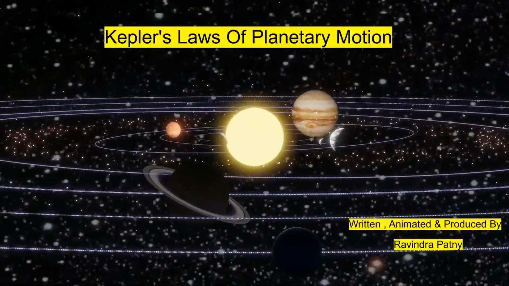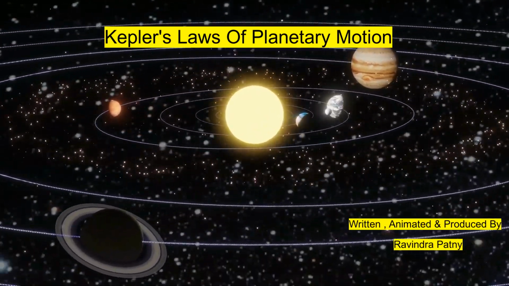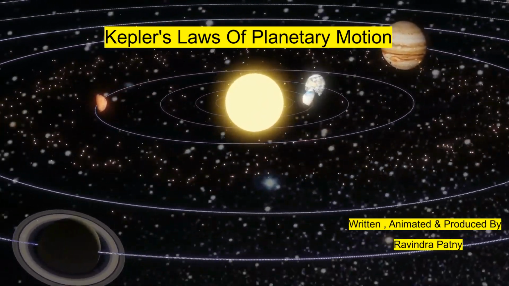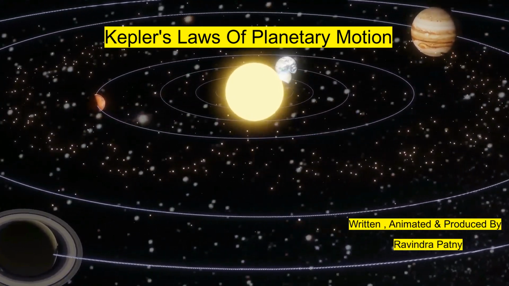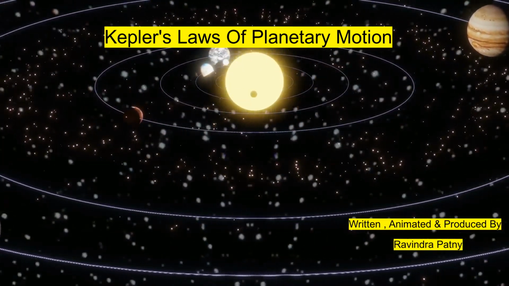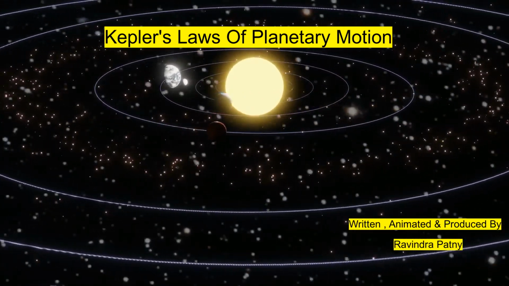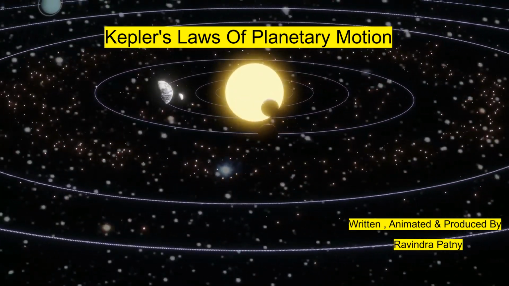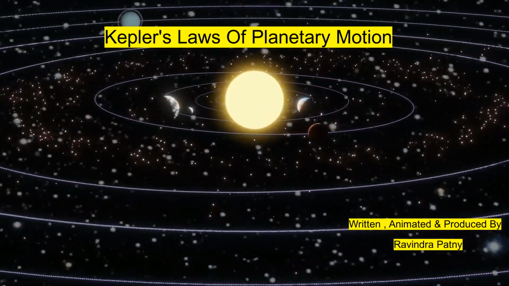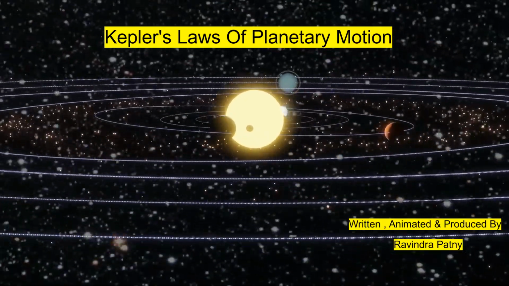Formation of solar system is a mystery. It is said that solar system might have formed due to accumulation of gases and dust particles present between the stars. It is thought that solar system is more than 4.5 billion years old.